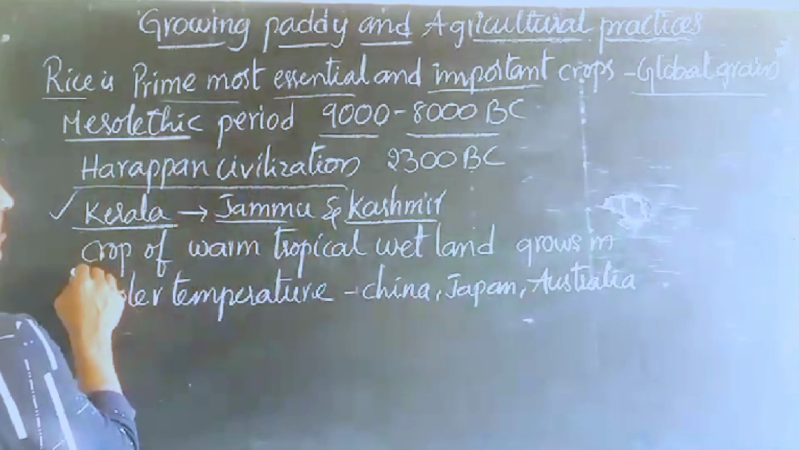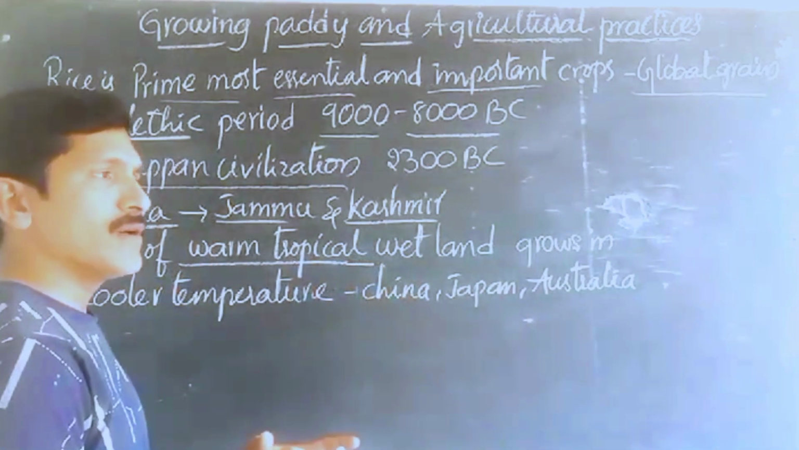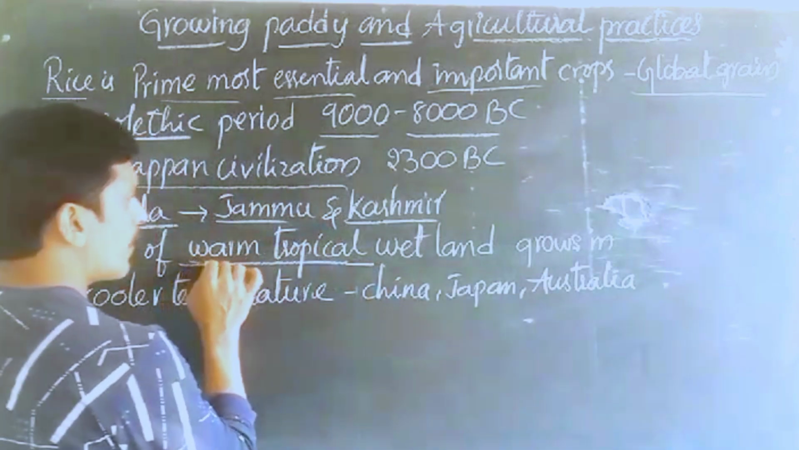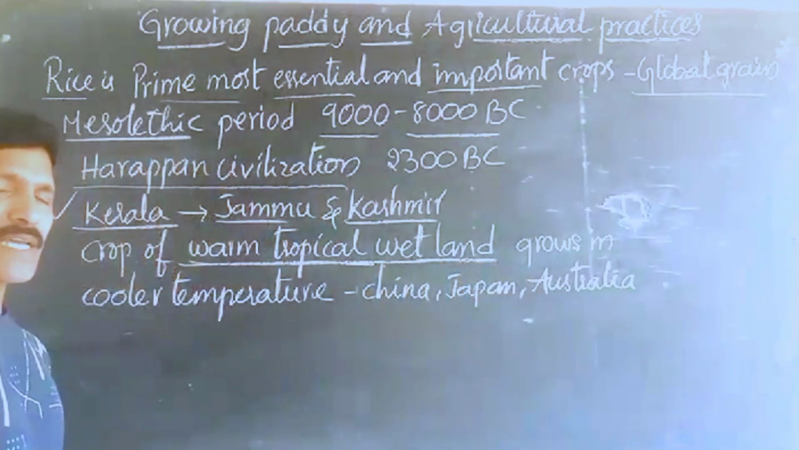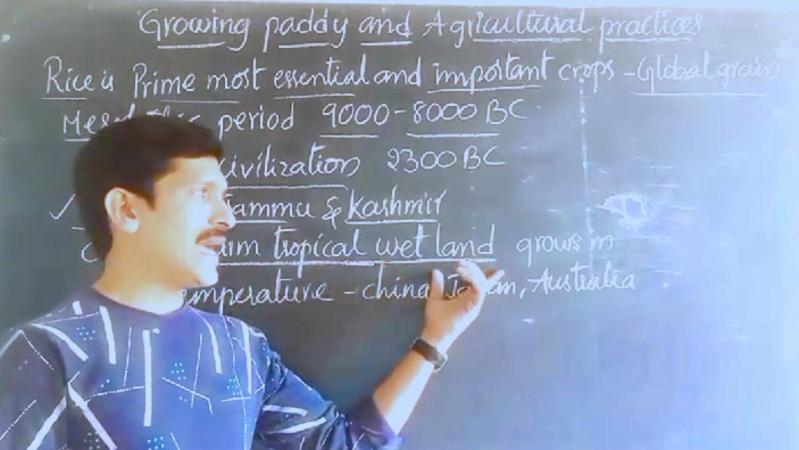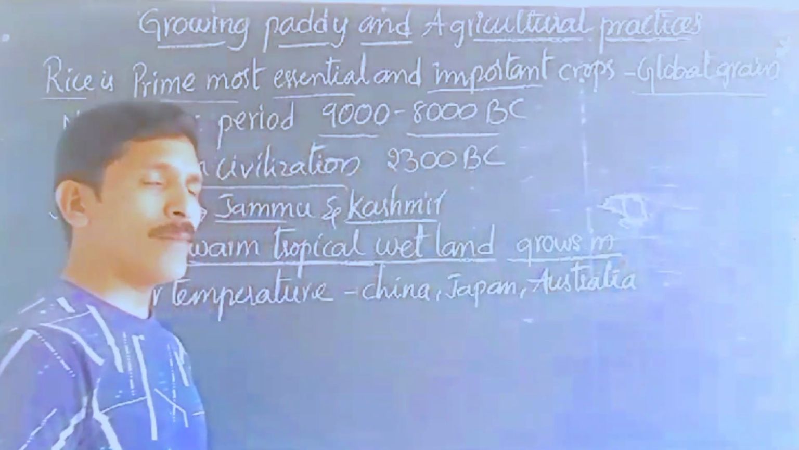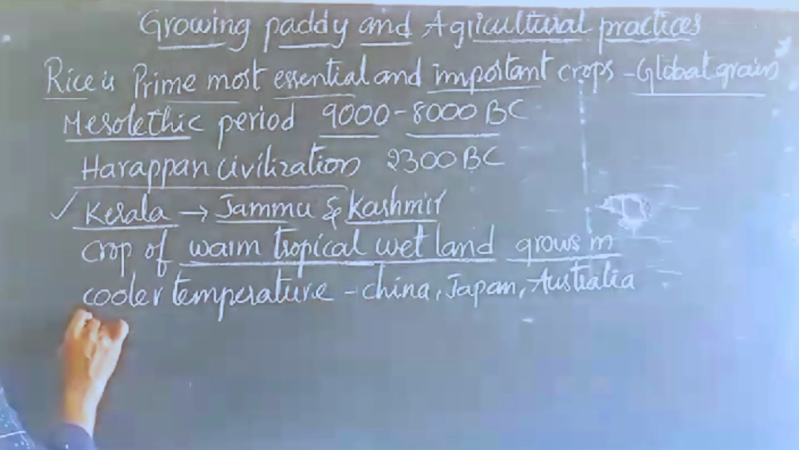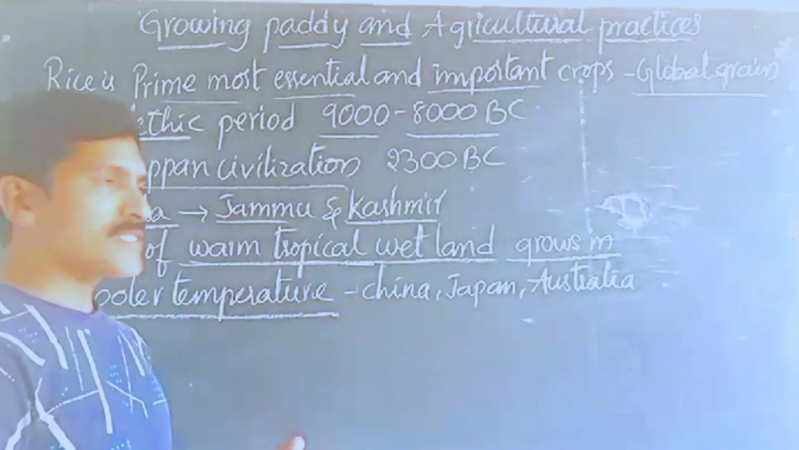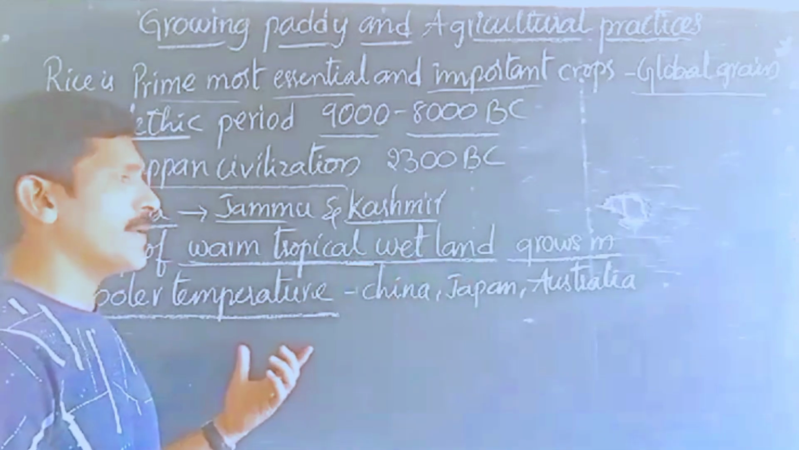Here, it is a crop of warm tropical regions. Actually, rice is grown in majority areas that are warm tropical wetland. Rice is grown mostly in warm tropical wetland, but even though it is a warm tropical wetland crop, it can be grown in cooler temperatures also. That is the speciality of rice.